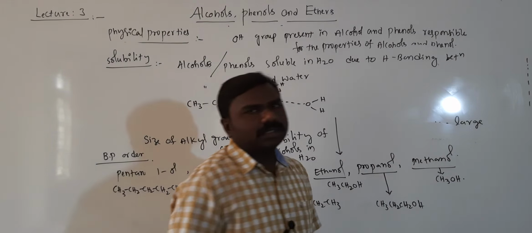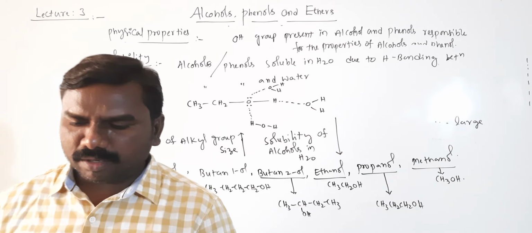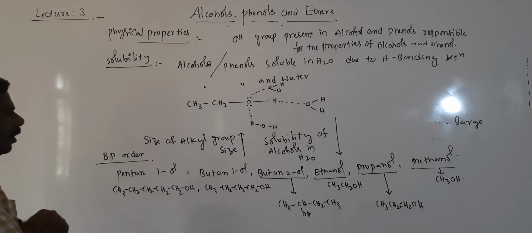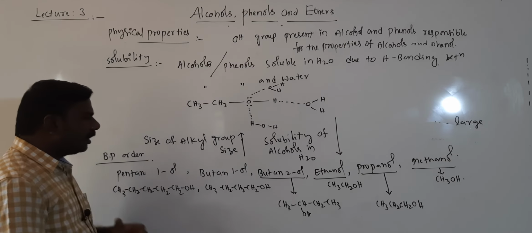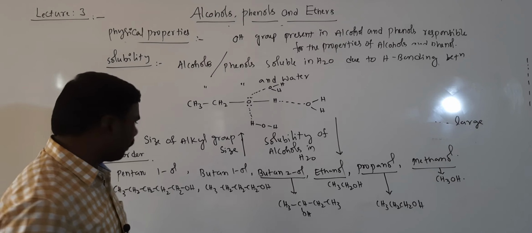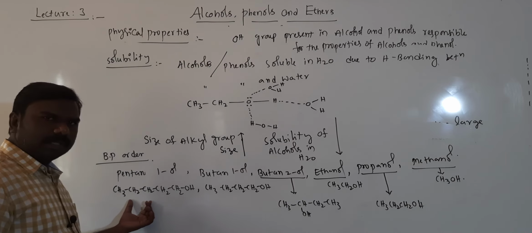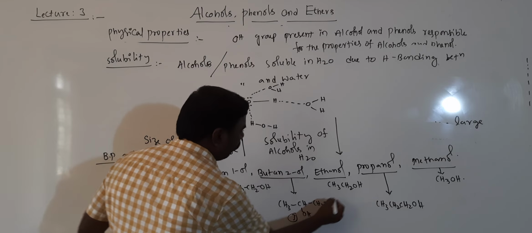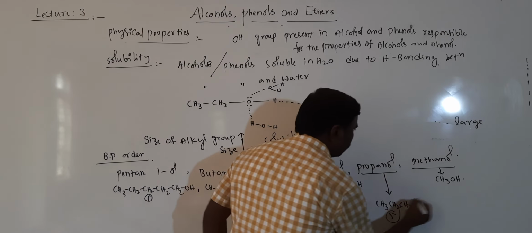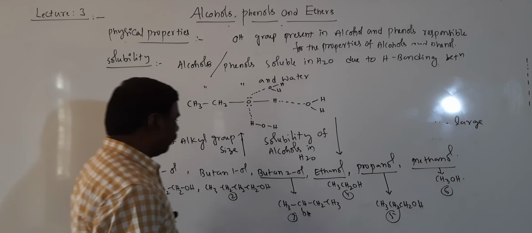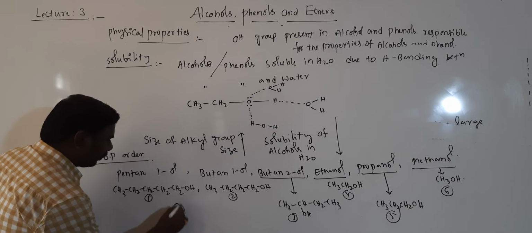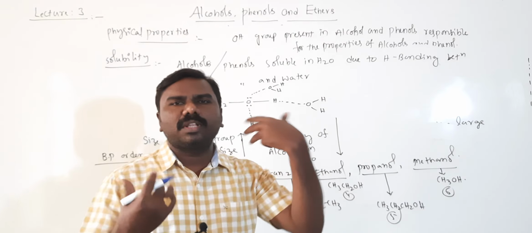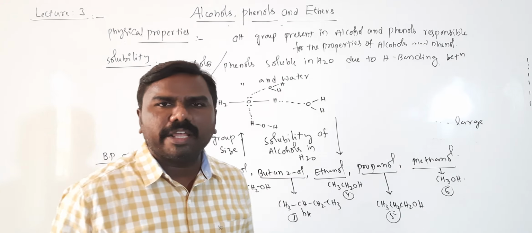Okay. So the order is boiling point order, they are asking questions. So which is having more boiling points? First, more number of carbons are present in this one. Yeah, 1, 2, 3, 4, 5 and 6. Okay, give numbering. 5 are there. In remaining all, only 4 carbons and 3 carbons. That's why more the number of carbons, more is the boiling point.